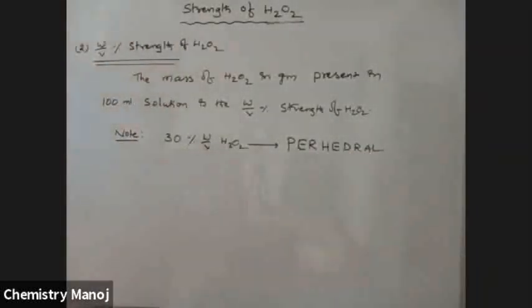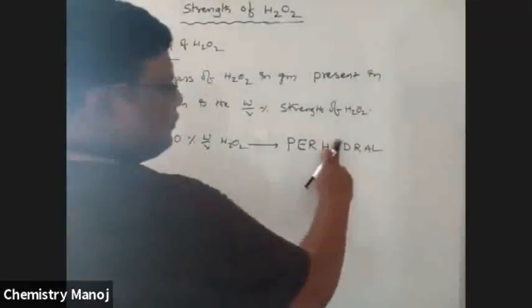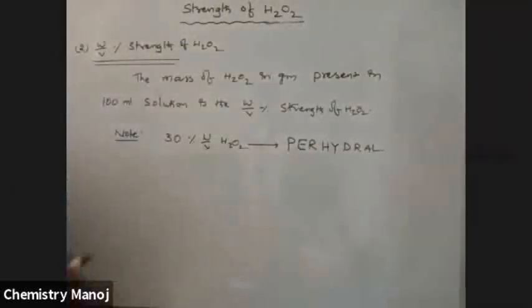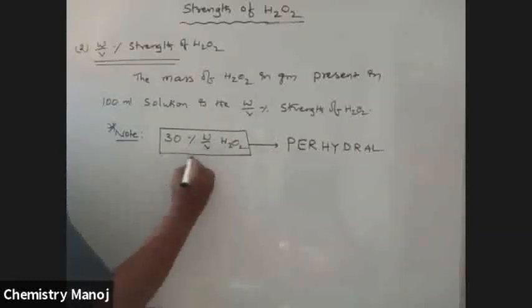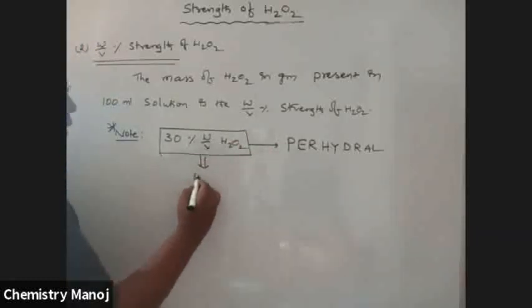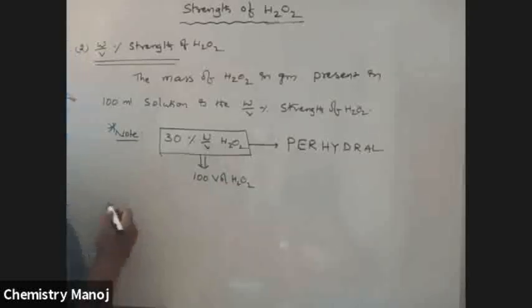The 30% weight by volume H2O2 is commonly called perhydrol. So 30% is an important point. This 30% weight by volume H2O2 is numerically equal to 100 volume H2O2. I will explain how this is done.